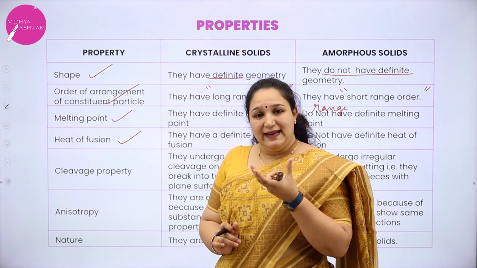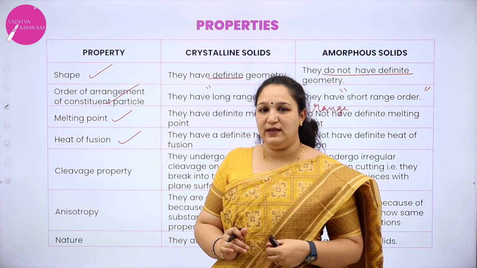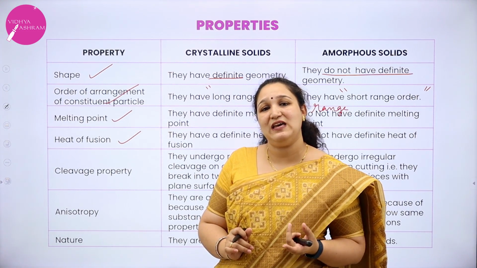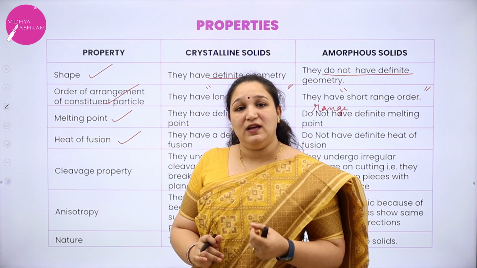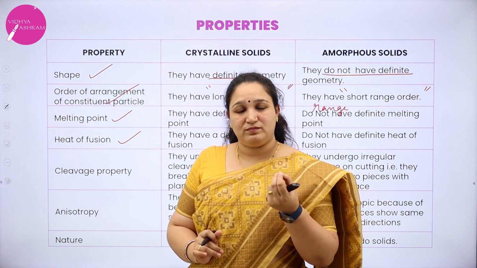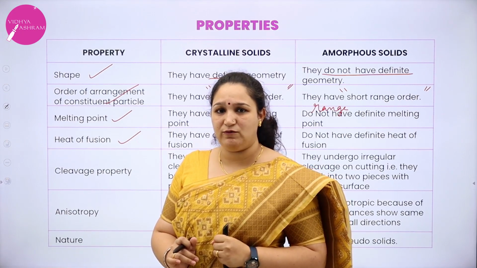That energy is usually measured in joules or kilojoules. The heat of fusion of ice is 333 kilojoules per kilogram, isn't it? That is the energy required for ice to melt into liquid form.